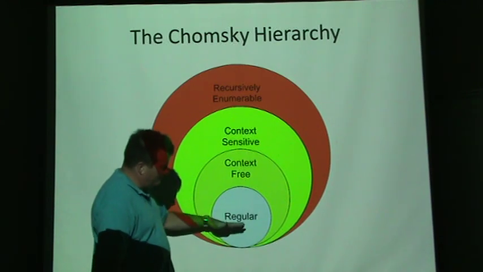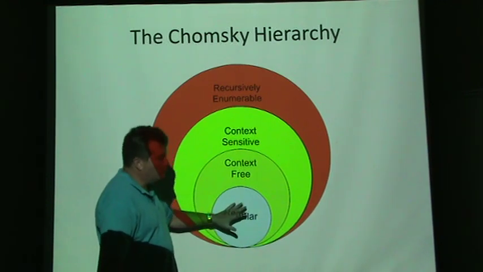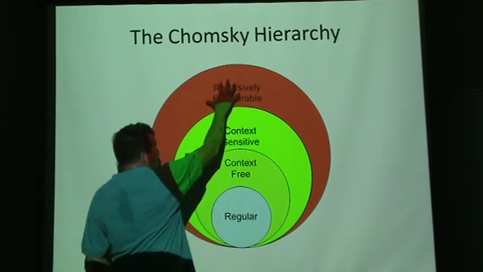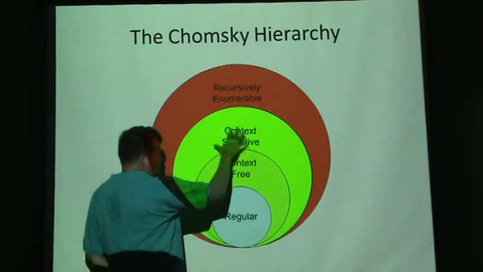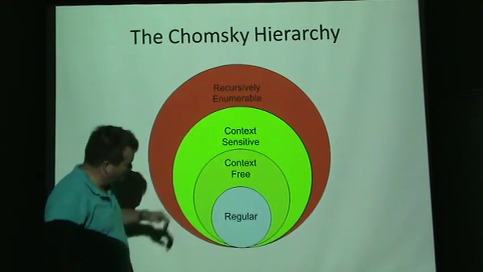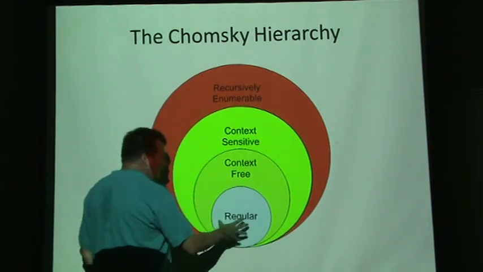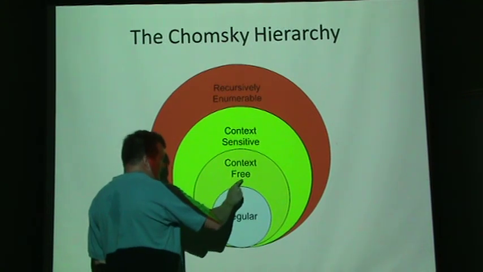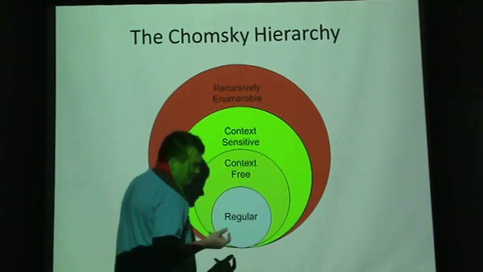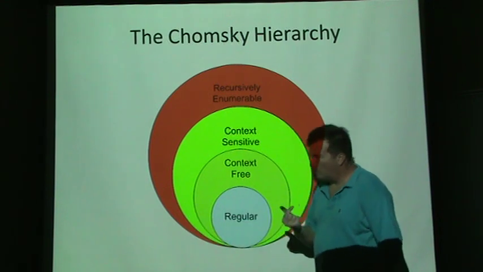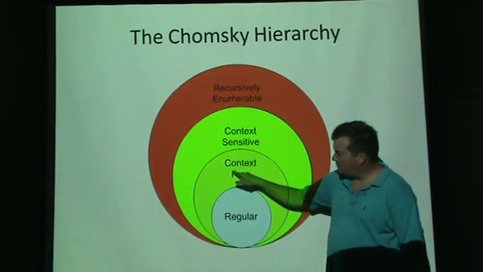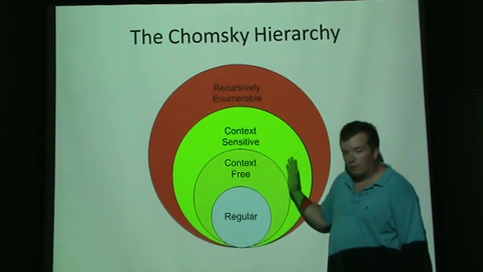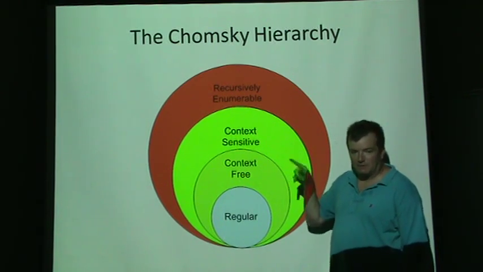If you put in an input word and run our test, we will always answer yes or no. I wanted these three to be green and this one to be red, with different shades of green, but these two came out the same, so sorry about that. The languages that are context-free are languages where, given an input word, we create a state machine plus make use of a stack. And we can always answer yes or no if it's a member of the language.